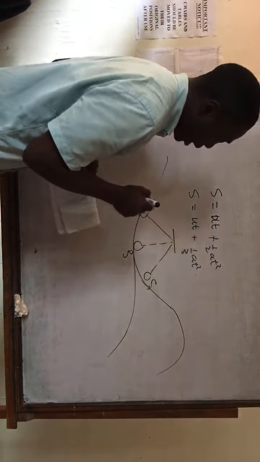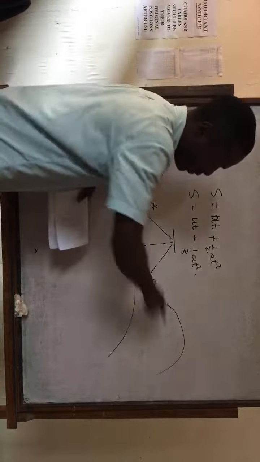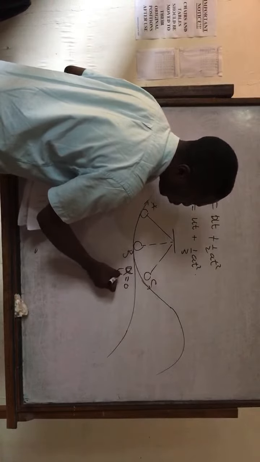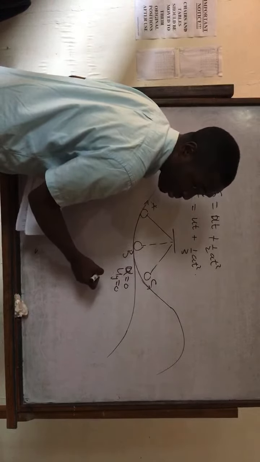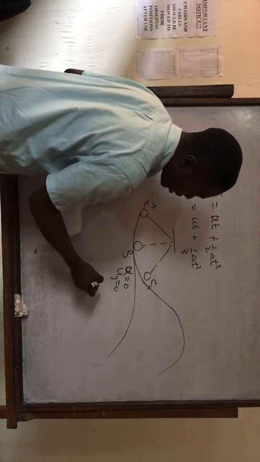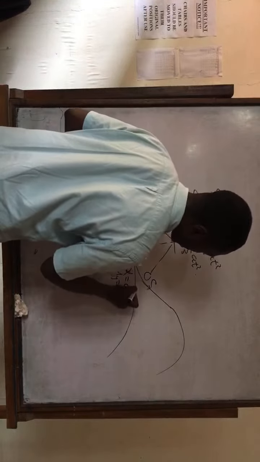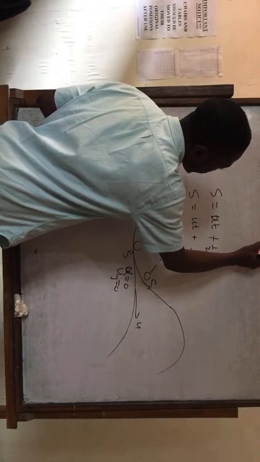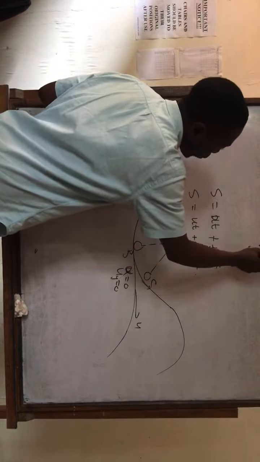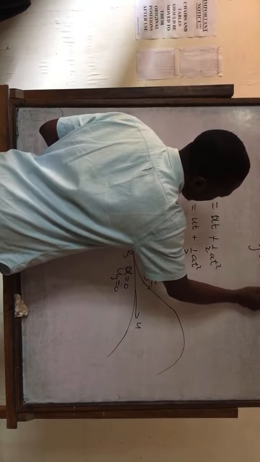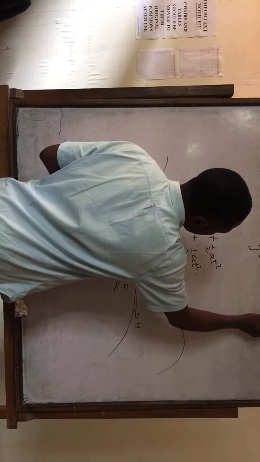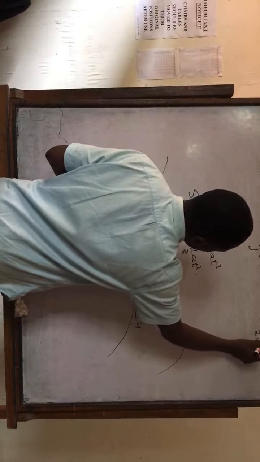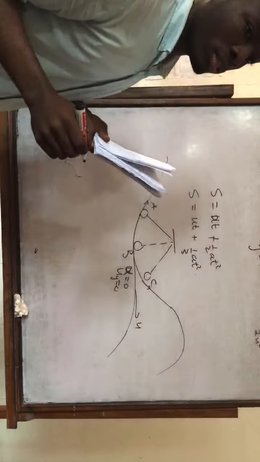Let's start it. If this thing starts from here and travels, remember if it's a horizontal projectile, the initial angle theta or alpha is equal to 0, and Uy is equal to 0. It will have an initial speed u here. The equation of the path is y equals x tan alpha minus g x squared sec squared alpha divided by 2u squared.